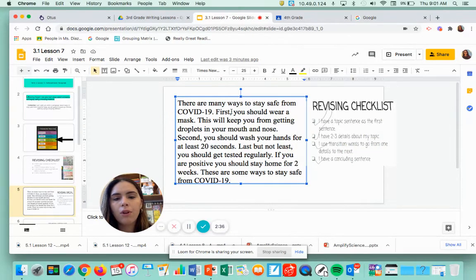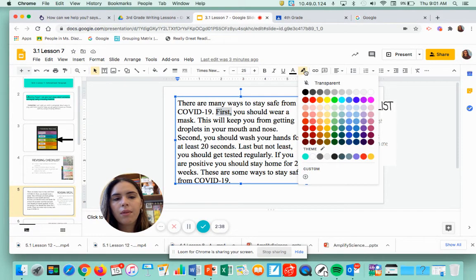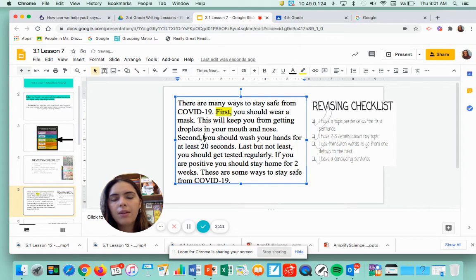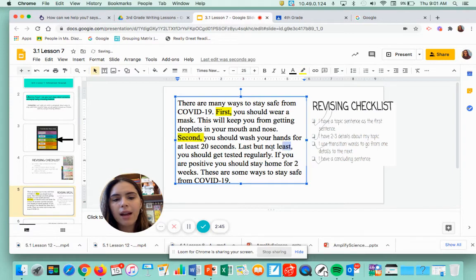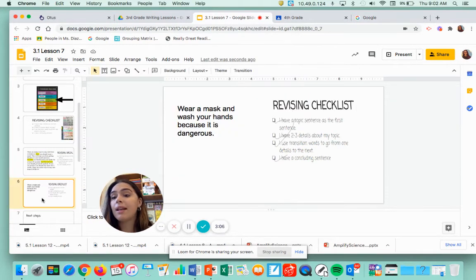So they use first. They use second. They use last but not least. These are transition words that show they're going from one detail to the next detail. So this is what your paragraph should look like. When I look, I should not see 1 sentence or 2 sentences. That's not a paragraph.